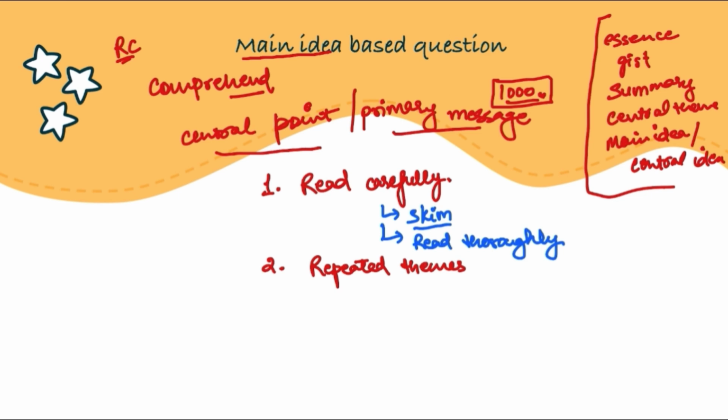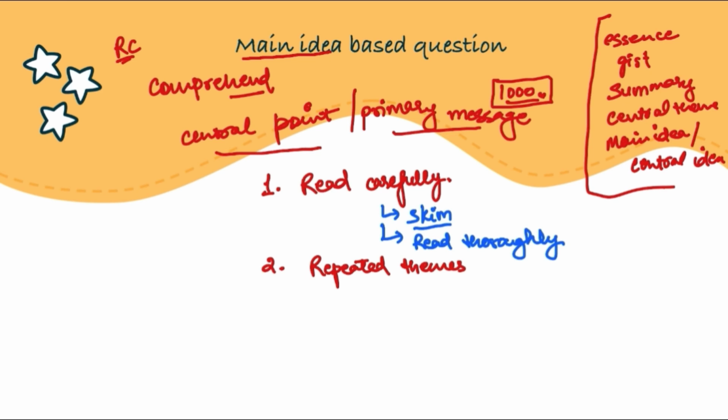If there are four different paragraphs that form one passage, and in each paragraph there is one idea which is repeatedly talked about everywhere, like in each and every paragraph one idea is being repeated, that is most likely to form the main idea, because main idea is nothing but the main message around which everything revolves. So indirectly or directly, written or implicit, it is going to be there in each and every part of the passage, right? Only then it could be the main idea.